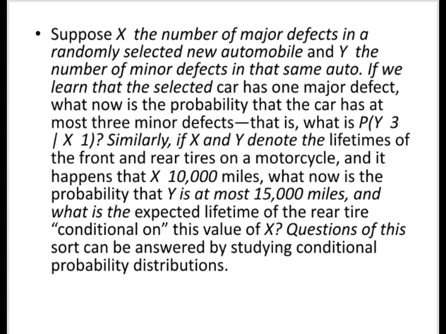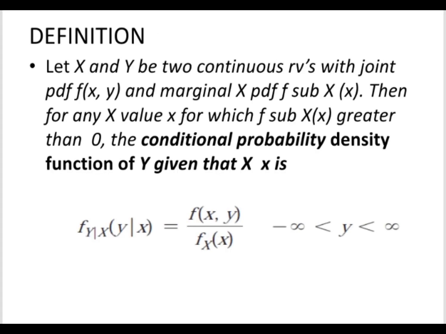At ang problem na to ay masasolve gamit ang conditional probability distribution. Definition: hayaan natin ang X and Y ay ang maging continuous RVs kasama sa joint PDF of X and Y at ang marginal X PDF f sub X, tapos para sa kahit anong value ng x for which f sub X(x) is greater than 0.